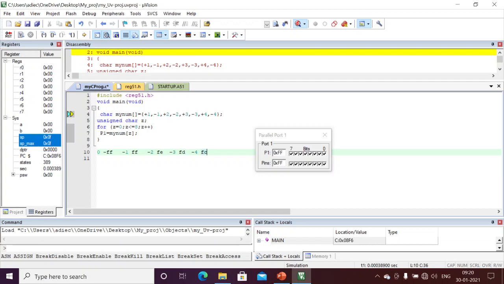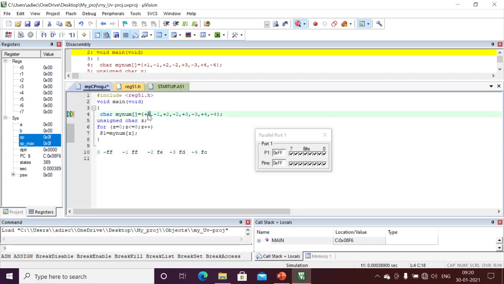Okay, this is the way negative values are represented. Normally, our range is 0 to FF. Minus 1 means the last one, and the last one means FF. Minus 2 means FE, the one before. Minus 3 means FD. Minus 4 means FC. Okay, similarly we will check the output.